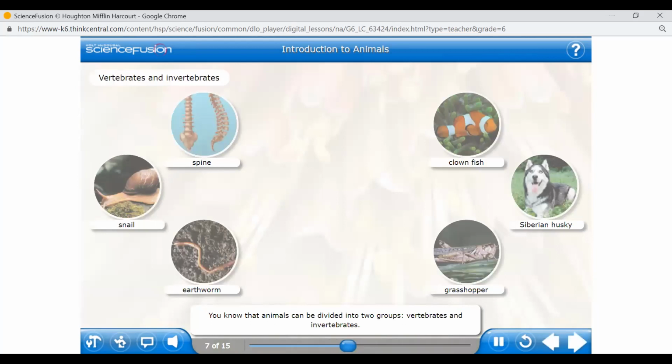You know that animals can be divided into two. Vertebrates are those that have a backbone. When I say invertebrates, like earthworm, like snail, these do not have a backbone and they are called invertebrates. One by one, I'll be clicking it.